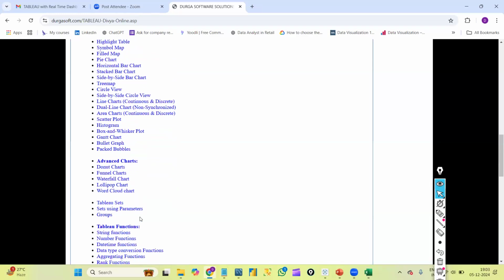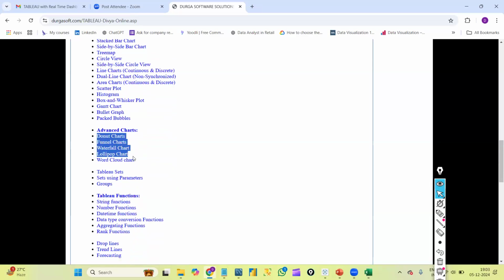Along with that, we will discuss some advanced charts as well. We need to follow some steps to create some advanced charts. Next, Tableau sets using parameters. This is again a very important concept, which is a kind of advanced concept. Everything going forward are the advanced concepts only.